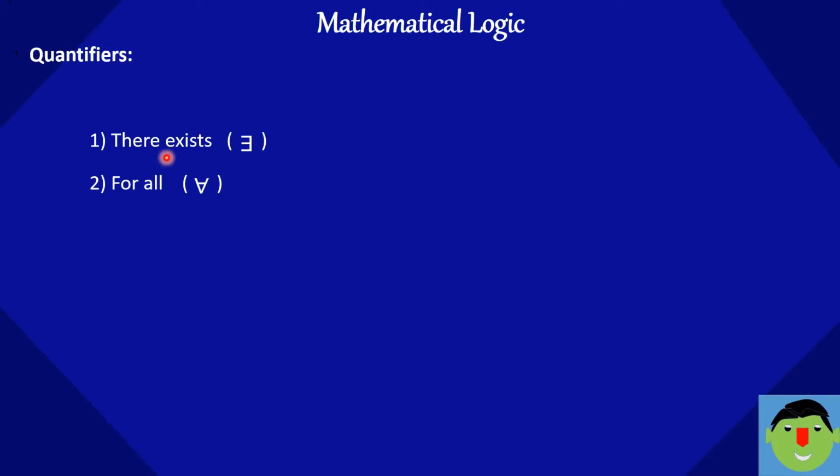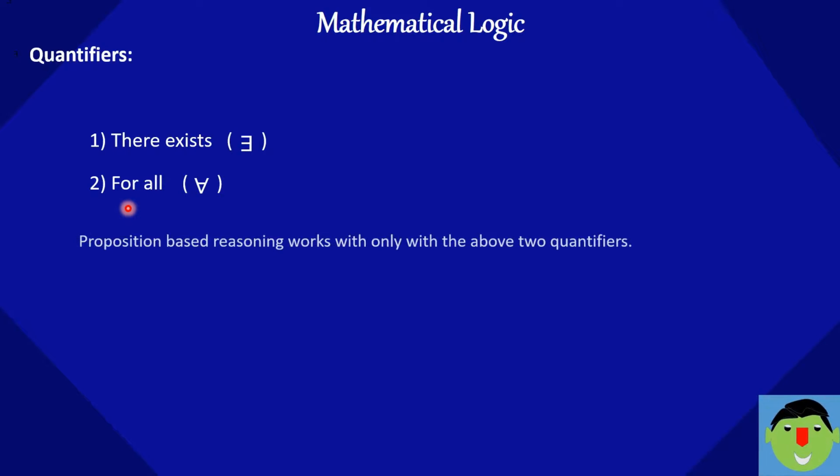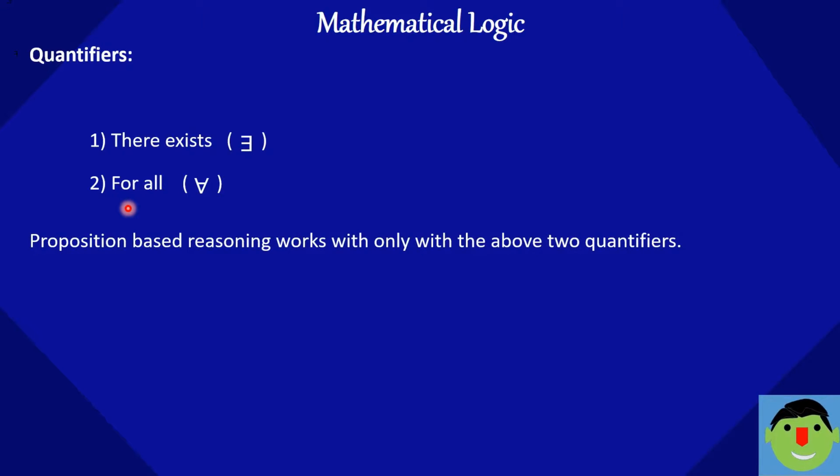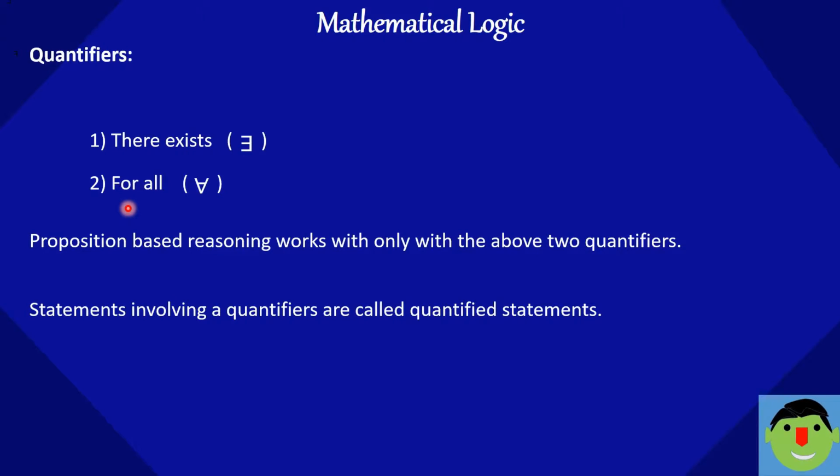There exists means some numbers exist in the set of numbers, and for all means all the numbers in the set of numbers. So proposition based reasoning works only with the above quantifiers. Statements involving quantifiers are called quantified statements.